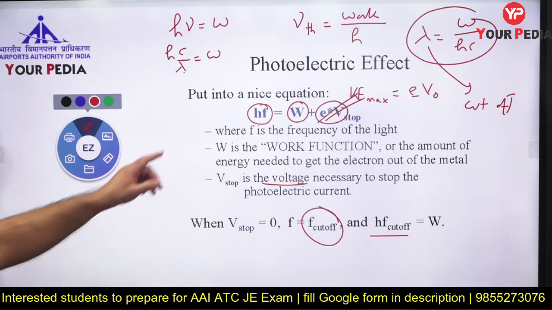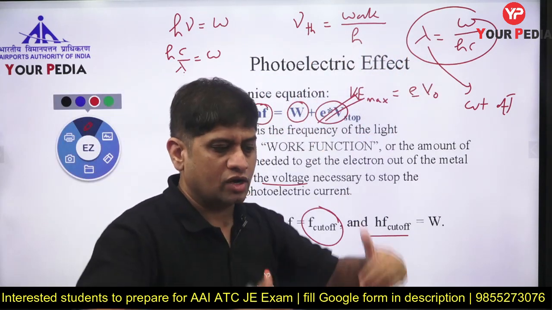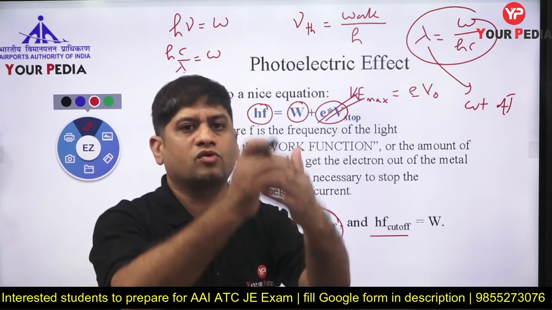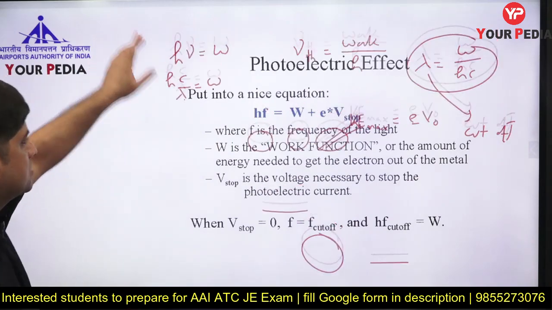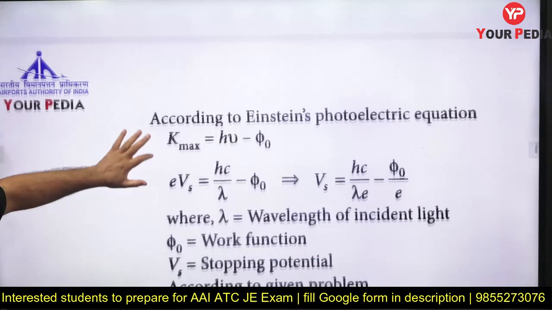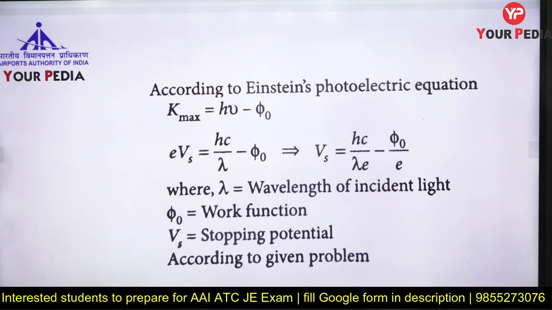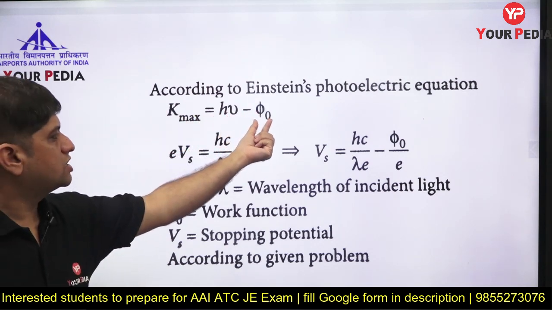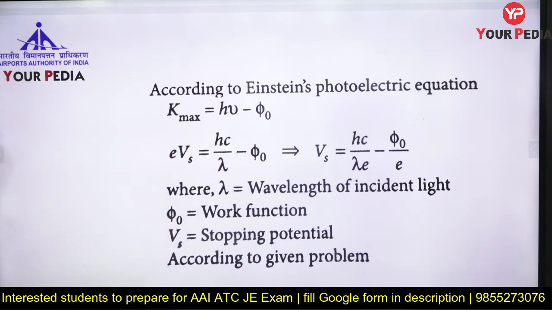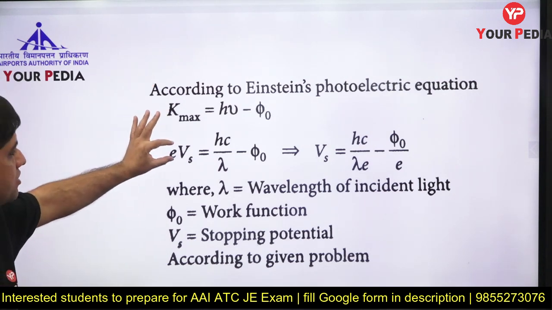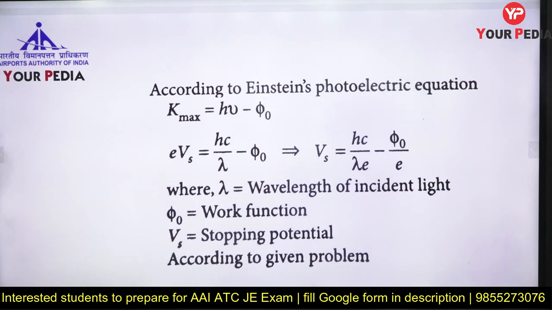Either he will ask you to calculate the cutoff voltage, he will ask you to calculate the threshold frequency, or he will ask you to calculate the stopping potential. So remember this equation and remember the question you have to do. Same thing, maximum kinetic energy is photon energy minus work function. So how do you calculate the stopping potential? Maximum kinetic energy is e into stopping potential. We can work it out like this.